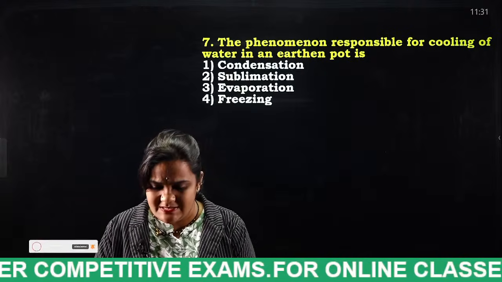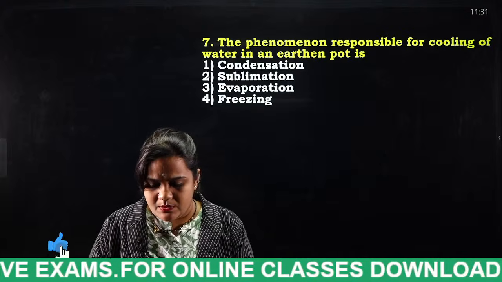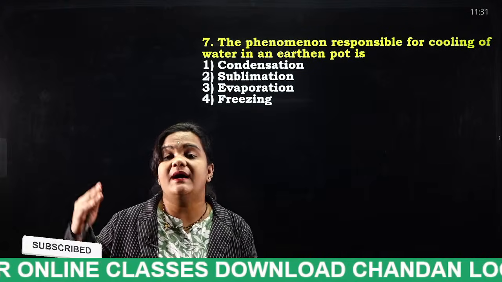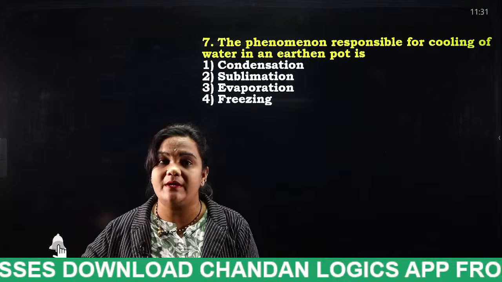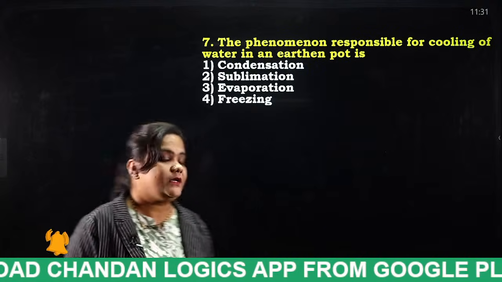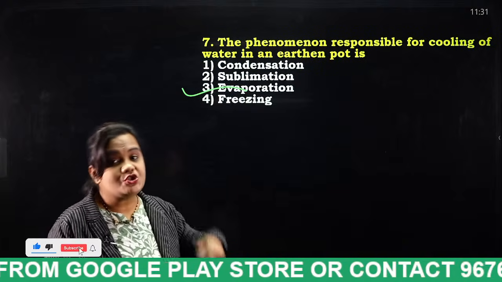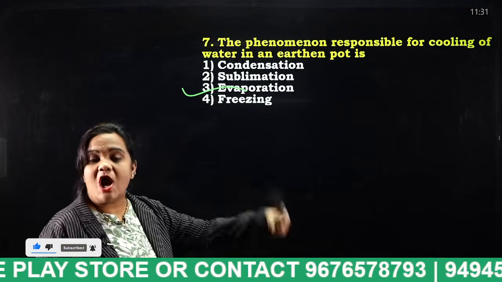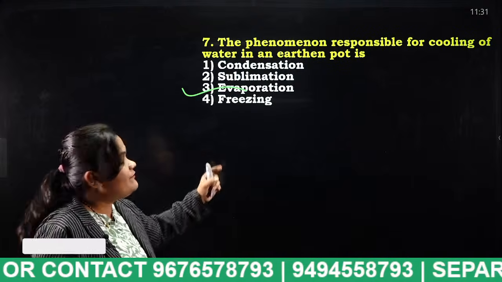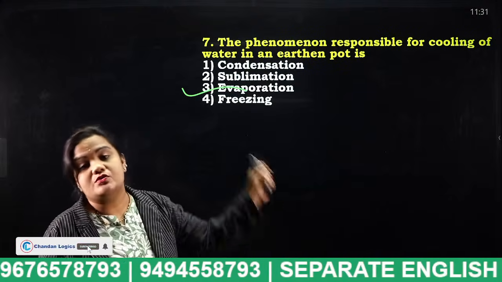Everybody mention your answers in the comment section. So the process of water in the earthen pot, that process is considered as what? Evaporation. Very good. Condensation means gaseous to liquid. Sublimation means solid to gaseous directly. And freezing means liquid to solid. Okay?